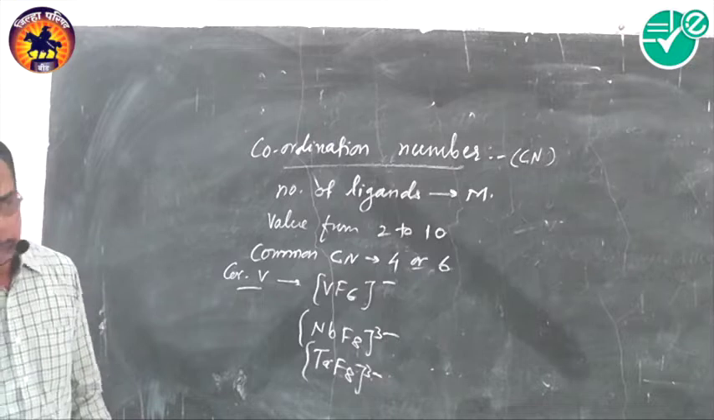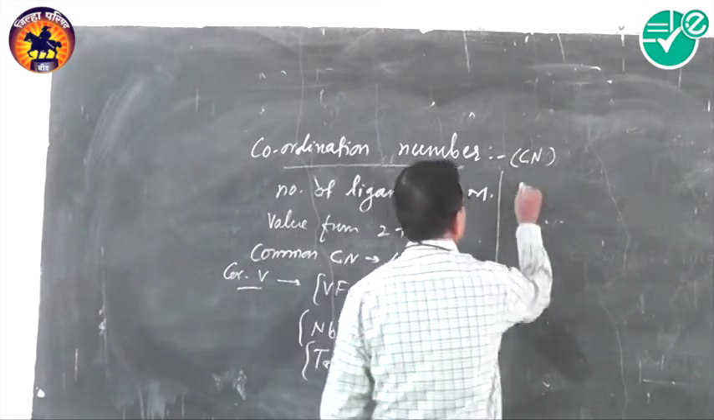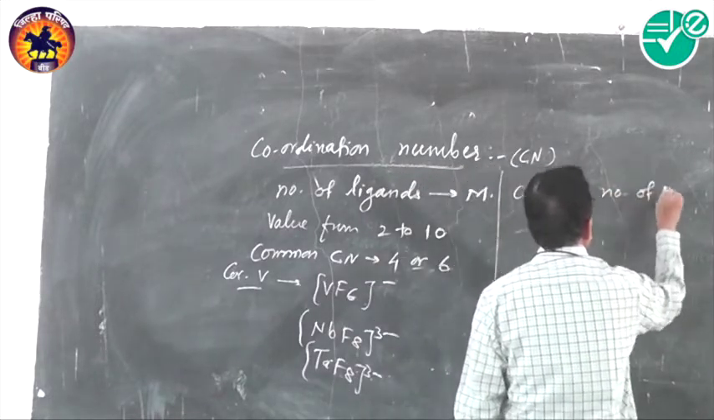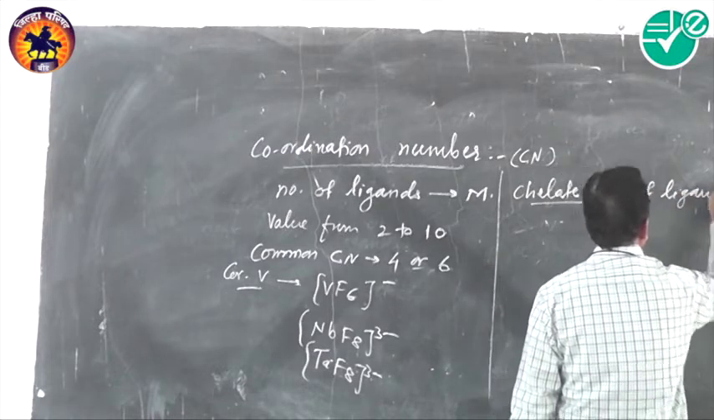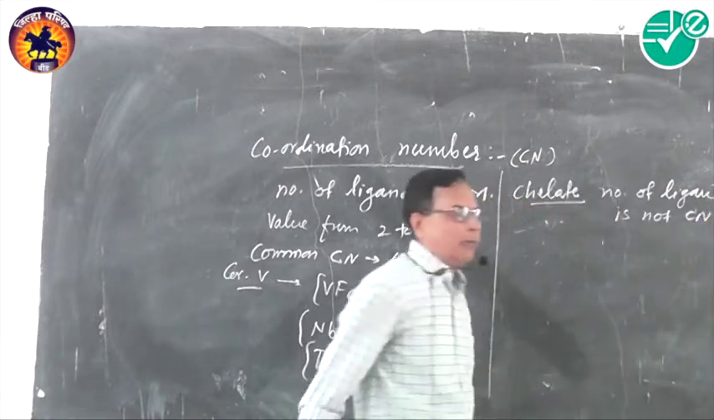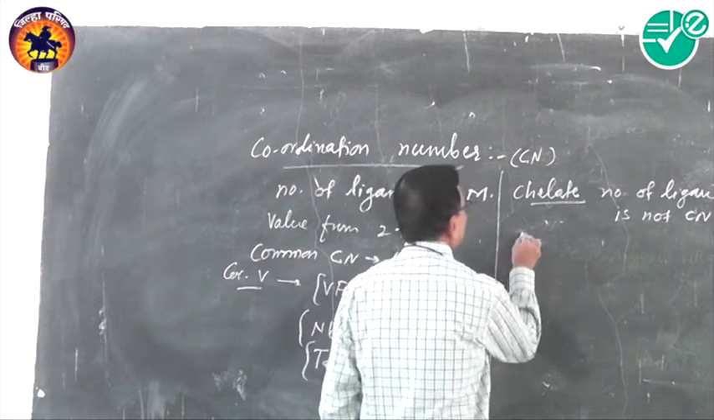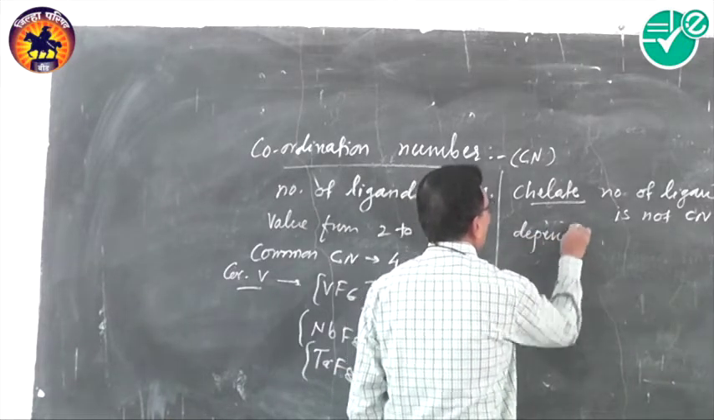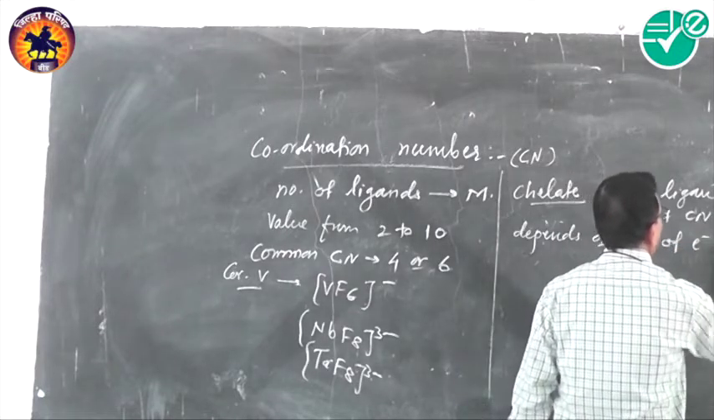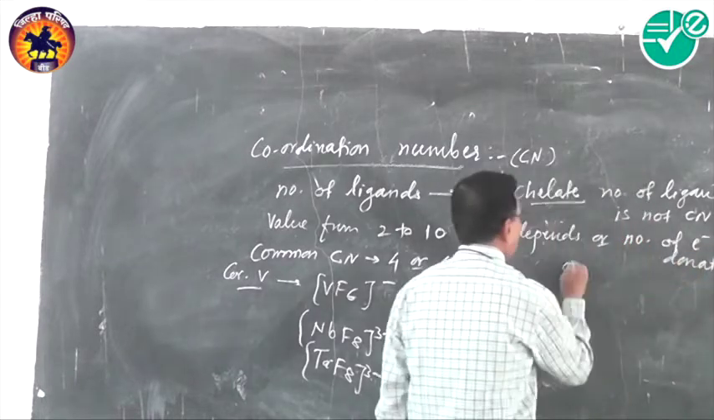Then, in case of chelates, the number of ligands is not equal to the coordination number. In case of chelates, coordination number depends on the number of electron pairs donated or the number of donor atoms.